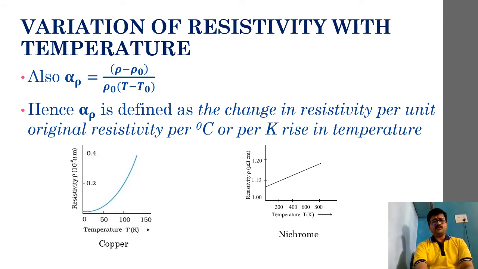And if you notice here, the variation from 0 to 200 Kelvin or 0 to 400 Kelvin, in this range the variation is almost a straight line.